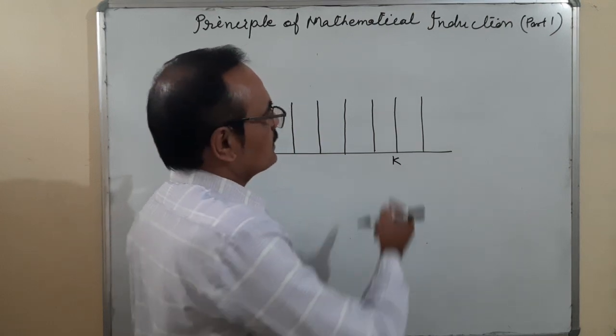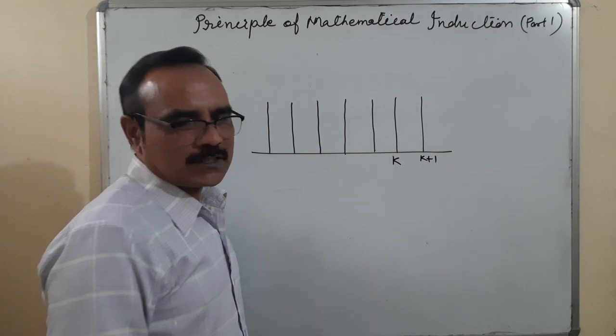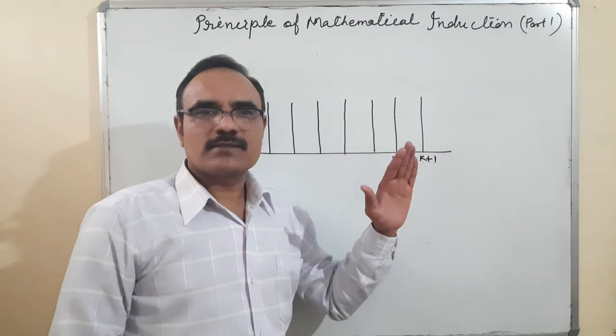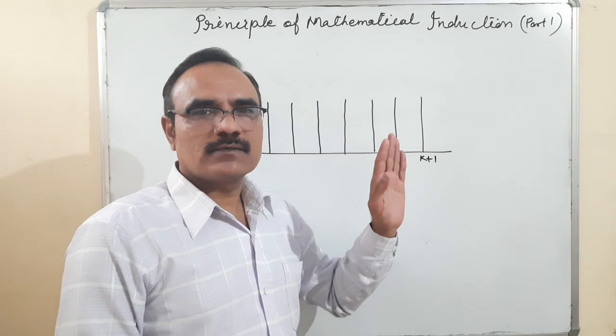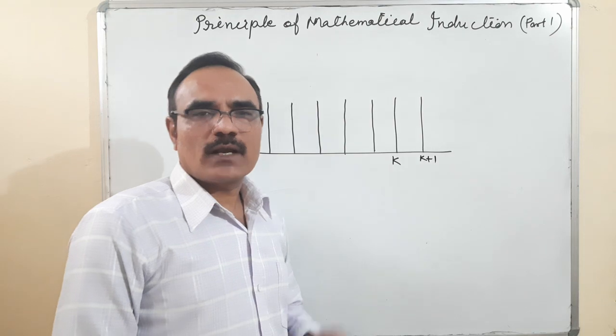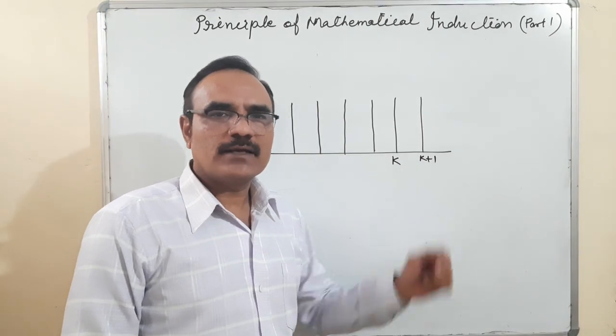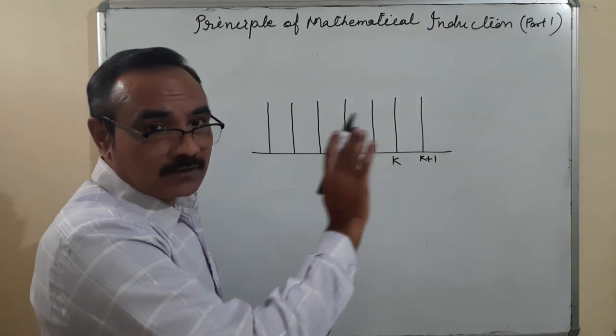The number of this tile is k, and the next one is k plus 1. So the first case is that one tile falls on the other. Then every tile will fall down. We want to check that each and every tile will fall down.